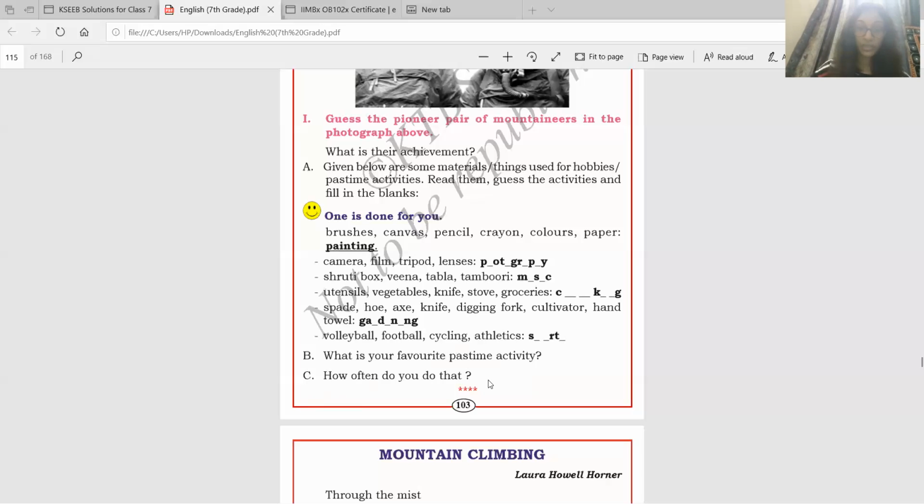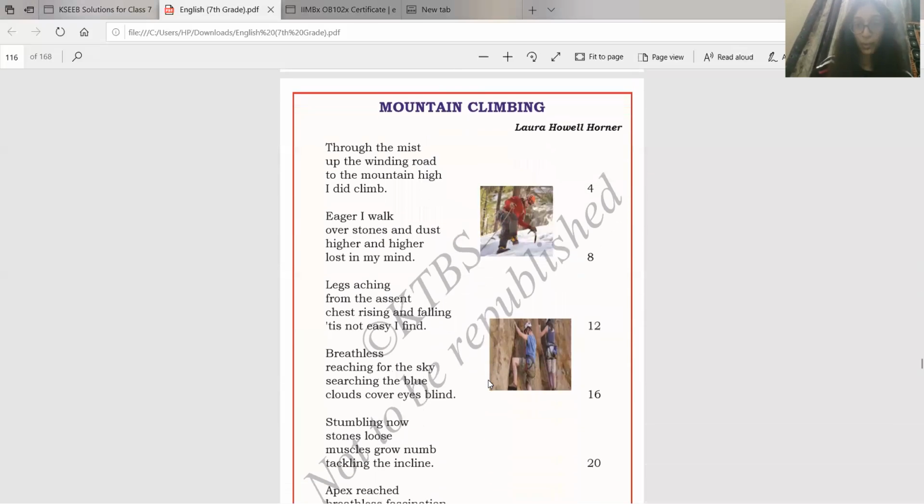Okay. So now let's get into the poem. This poem is called Mountain Climbing. It is written by Laura Howell Horner. So now what does she say? She says, through the mist, up the winding road, to the mountain high I did climb. So she's telling how she climbed the mountain.